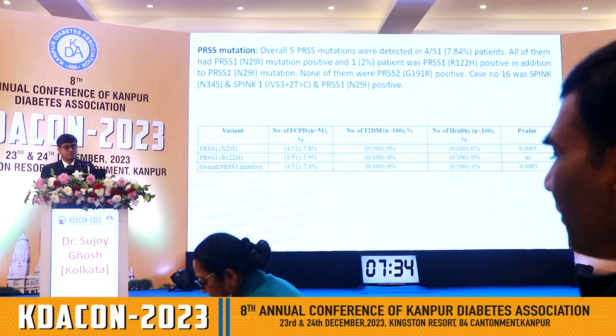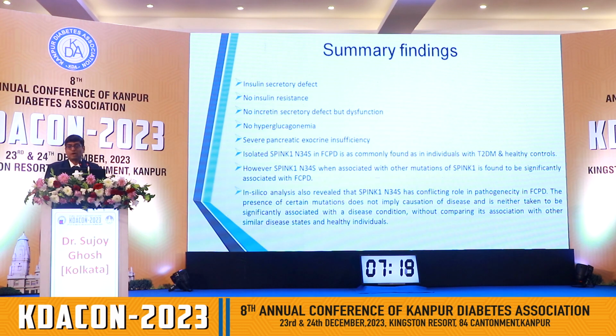The PRSS mutation we found in some of our patients: number 1, there is an insulin secretory defect which progresses over a period of time so that the patient becomes insulin deficient. There is no insulin resistance. There is no incretin secretory defect, but there is hyperfunctioning. There is no excess in glucagonemia, resulting in no ketoacidosis and relatively normal fasting glucose without basal insulin.